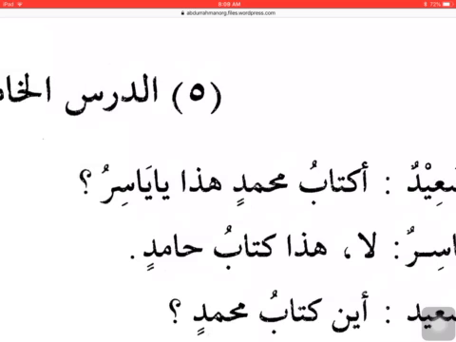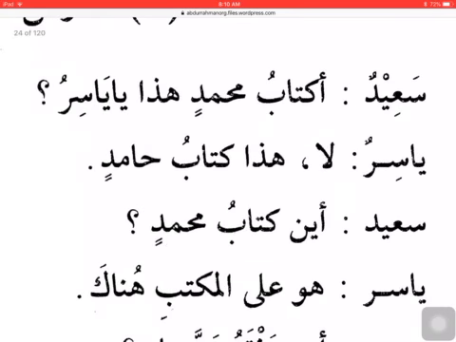Why is that? So this is the second reason where you will not see a tanween. That would be if the word is a munada. So already we have learned 2 reasons why a word would not carry a tanween. 1, that word is a mudaf. 2, that word is a munada. A kitabu Muhammadin hadha ya Yasiru. Is this Muhammad's book, O Yasir?